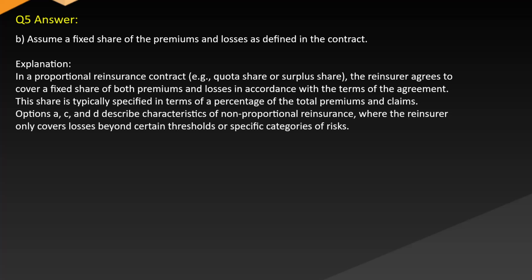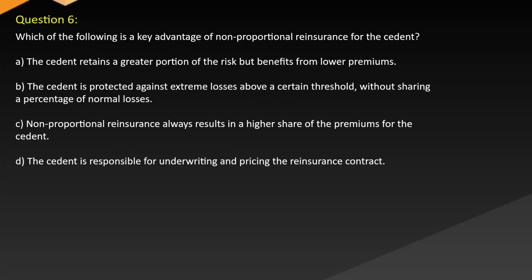Options A, C, and D describe characteristics of non-proportional reinsurance, where the reinsurer only covers losses beyond certain thresholds or specific categories of risks. Question 6. Which of the following is a key advantage of non-proportional reinsurance for the cedent? A. The cedent retains a greater portion of the risk but benefits from lower premiums. B. The cedent is protected against extreme losses above a certain threshold without sharing a percentage of normal losses. C. Non-proportional reinsurance always results in a higher share of the premiums for the cedent. D. The cedent is responsible for underwriting and pricing the reinsurance contract.